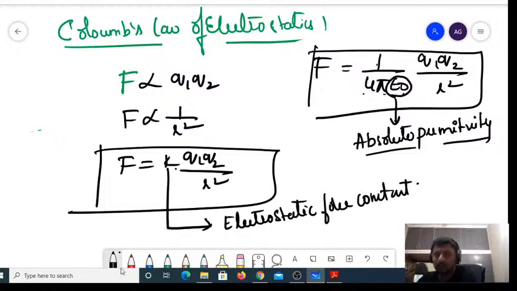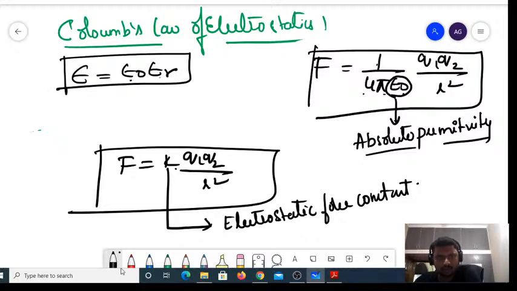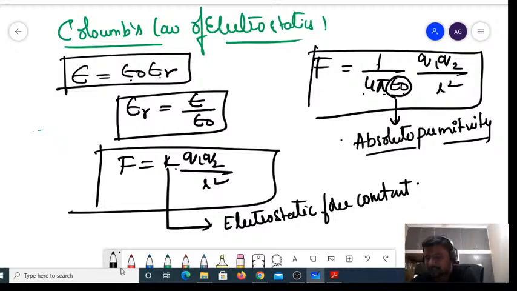Now, let me define how exactly we define epsilon. Epsilon is defined as epsilon naught into epsilon R. What do you mean by epsilon naught? It is absolute permittivity, the permittivity of air or vacuum. Epsilon R is relative permittivity. Epsilon R is equal to epsilon divided by epsilon naught. It's a comparison. It is the permittivity of one space with respect to air.